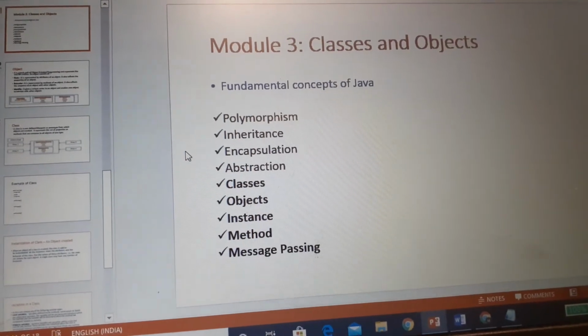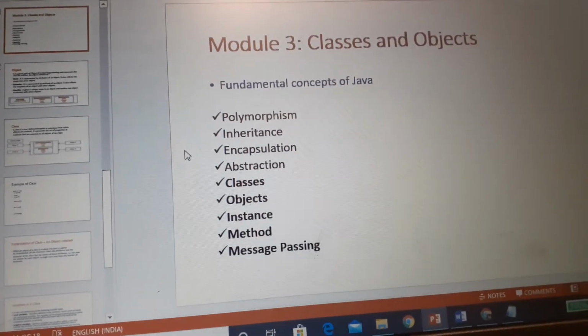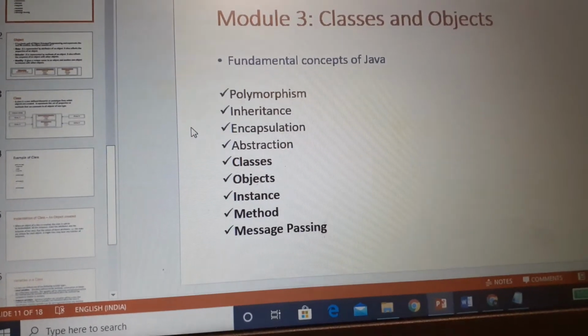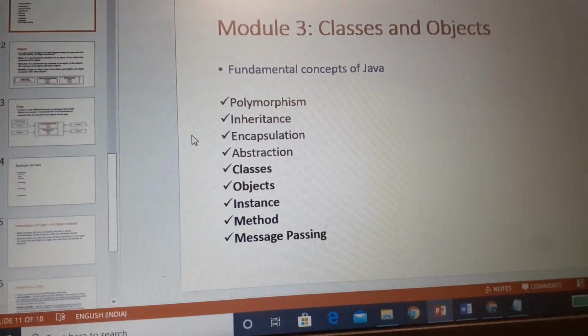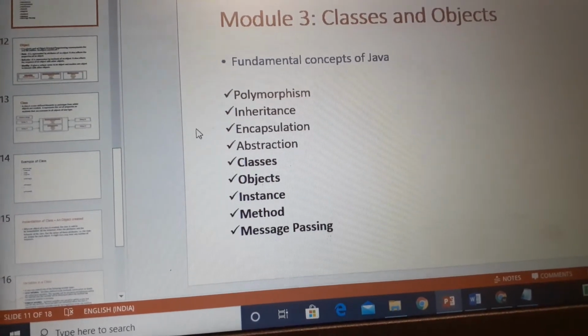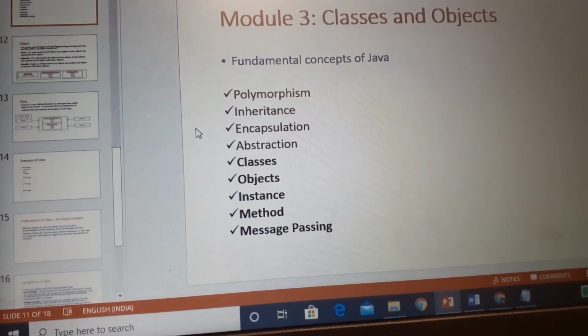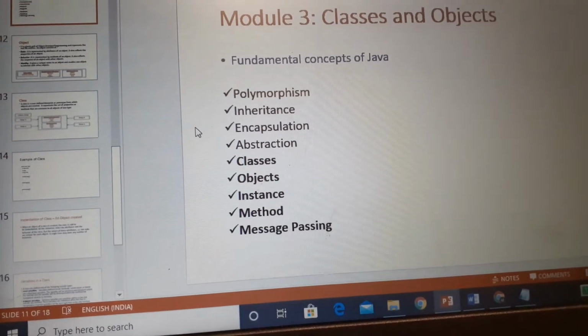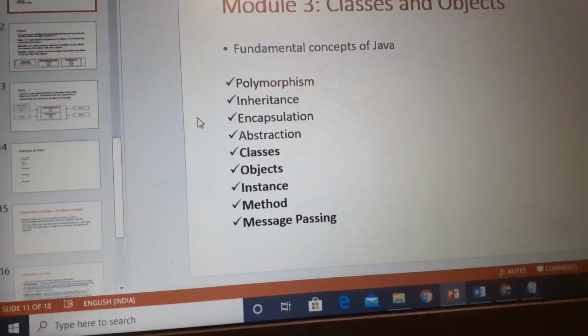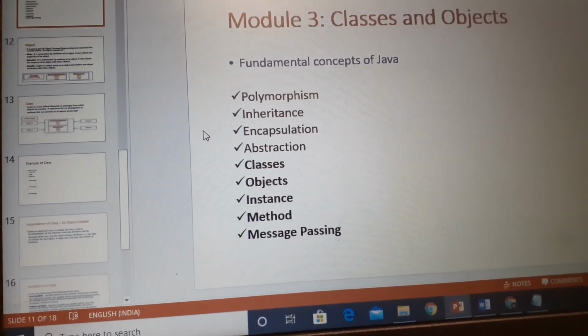Today we'll discuss module 3, that is classes and objects in Java. Previously we have discussed what is object oriented programming and what are the fundamental properties of object oriented programming. Today we will continue the discussion in the context of Java, and we'll see there are some more fundamental concepts when we consider Java as an object oriented programming.